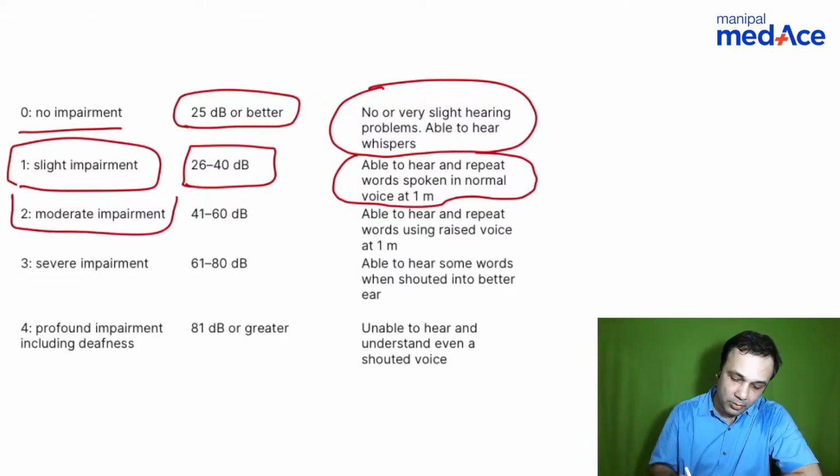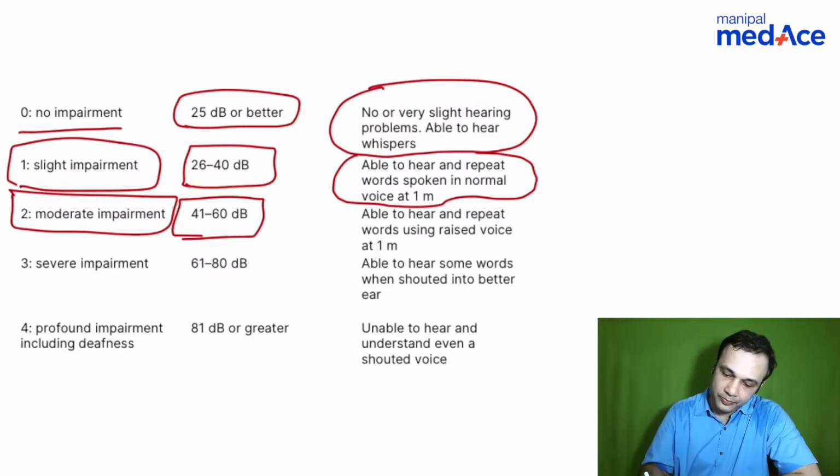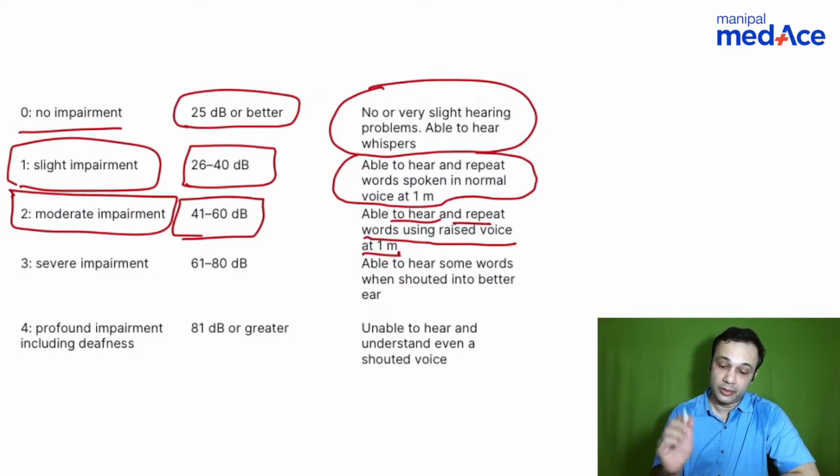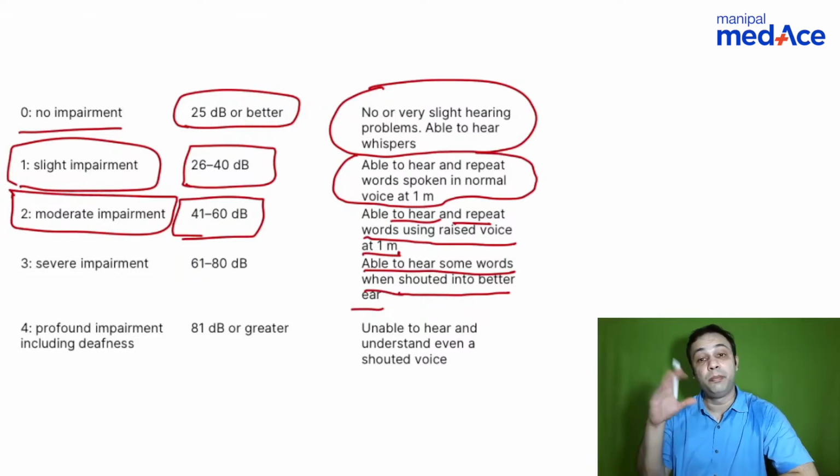Moderate impairment is in the range of 41 to 60 decibels, and the patient is able to hear and repeat words using a raised voice. Look at the next one, shouted: able to hear some words when shouted into the better ear.